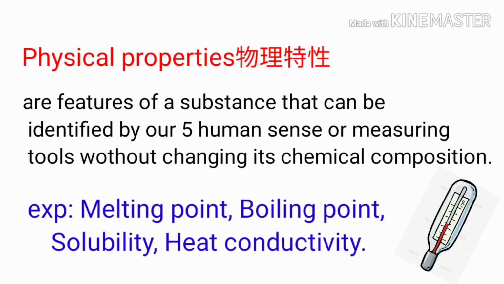Physical property 呢，就是它的物理的特性，are features of the substances that can be identified by our five human senses or measuring tools without changing its chemical composition. Examples are melting point, boiling point, solubility, heat conductivity.